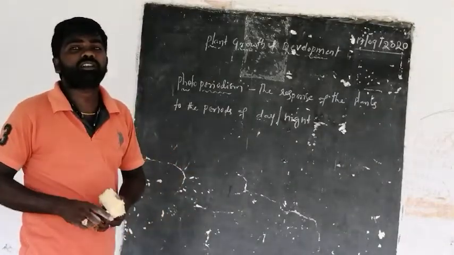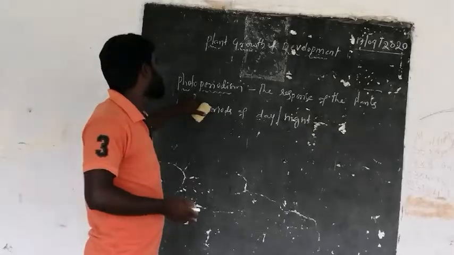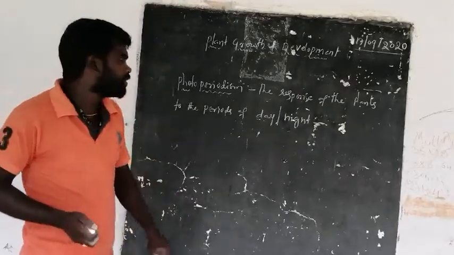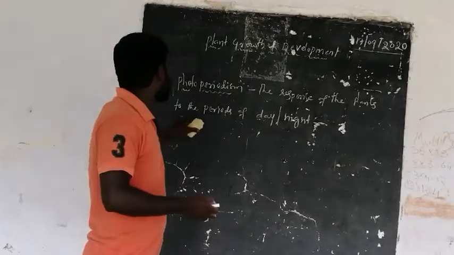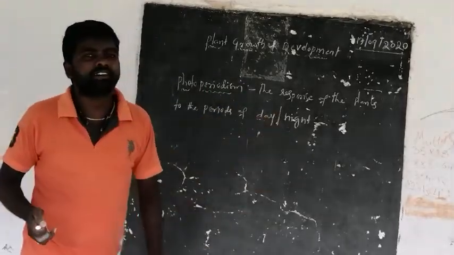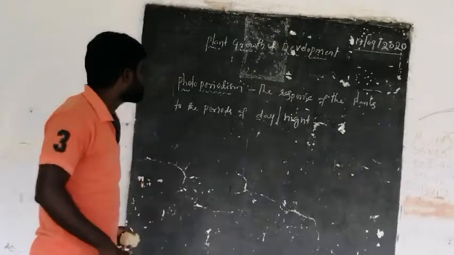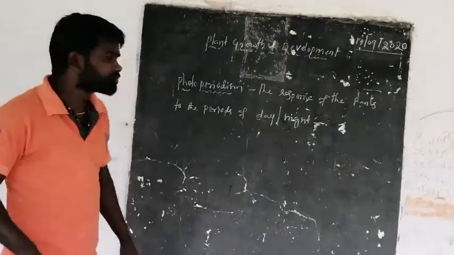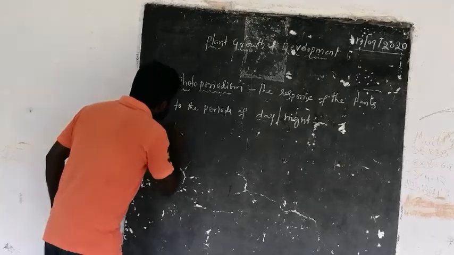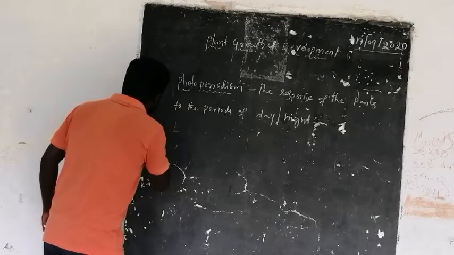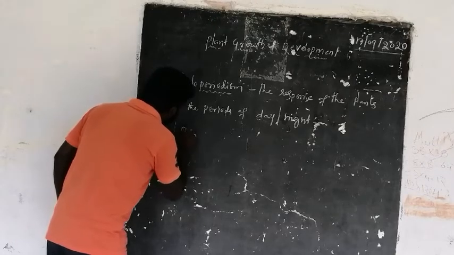Based on flowering only, this photoperiodism is described. Here is the response of the plants for flowering to the periods of day and night. For photoperiodism, there are three types of plants: long day plants,